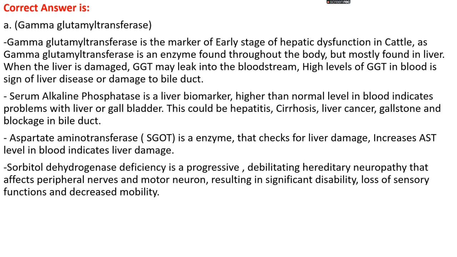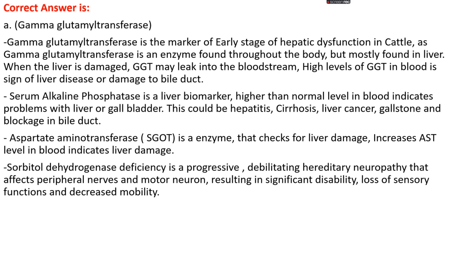Okay. Third is aspartate aminotransferase, also known as serum glutamic oxaloacetic transaminase, an enzyme that checks for liver damage. Increased AST level in blood indicates liver damage. Next is sorbitol dehydrogenase. Sorbitol dehydrogenase enzyme deficiency is a progressive, debilitating hereditary neuropathy that affects peripheral nerves and motor neurons, resulting in significant disability, loss of sensory function and decreased mobility. It is not related to the liver.